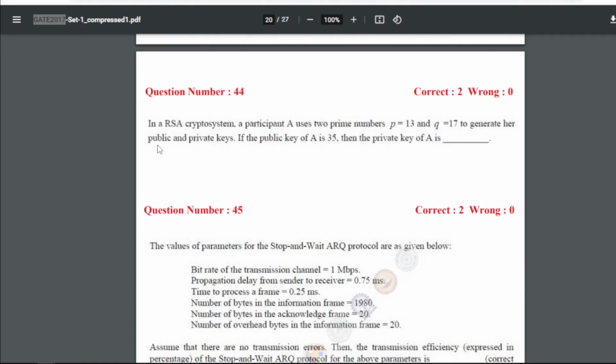Now 44 is in RSA crypto system, a participant A uses two prime numbers P equals 13 and Q equals 17 to generate her public and private keys. If the public key of A is 35, then the private key of A is what? So in the RSA method, the private key of A will be 11.